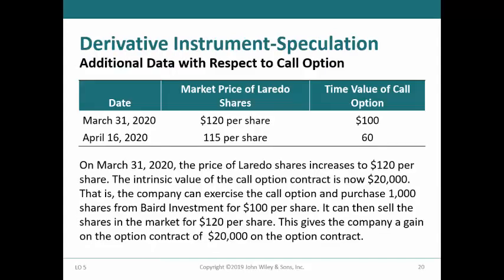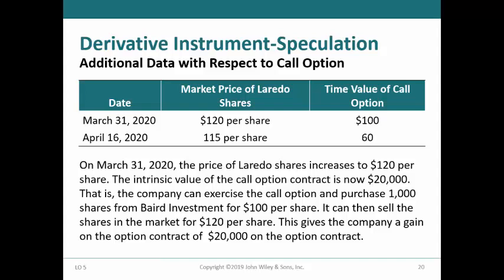The market price of the Laredo shares did go up to $120 per share on March 31st, 2020. At this time, the intrinsic value of the option is now equal to $20 times 1,000 shares, the notional amount, or $20,000.